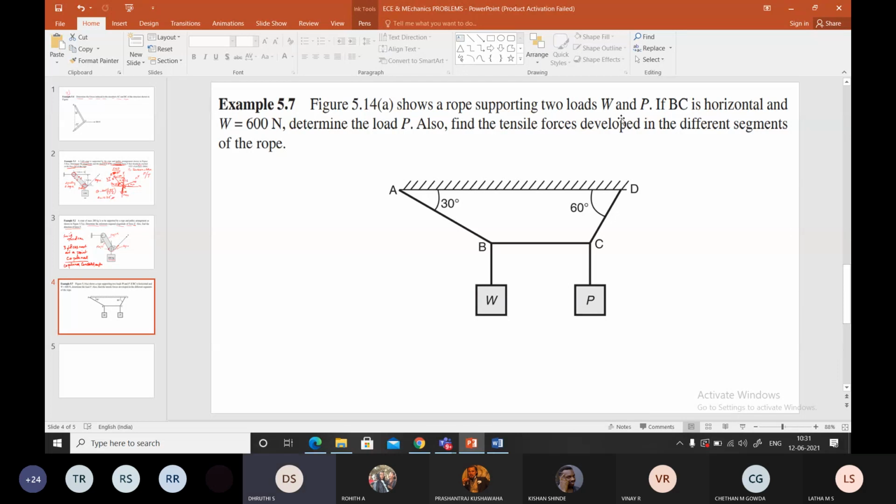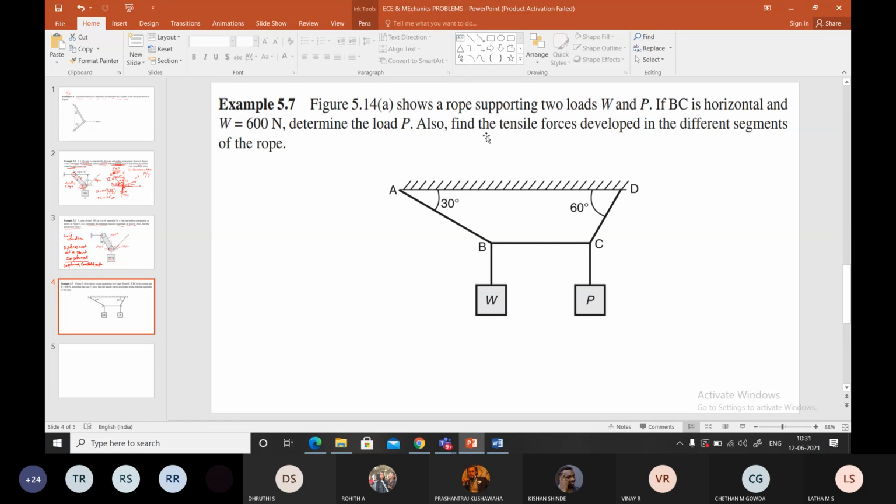Two loads, W and P. If BC is horizontal, please underline this line, if BC is horizontal and W is 600, determine the load P.